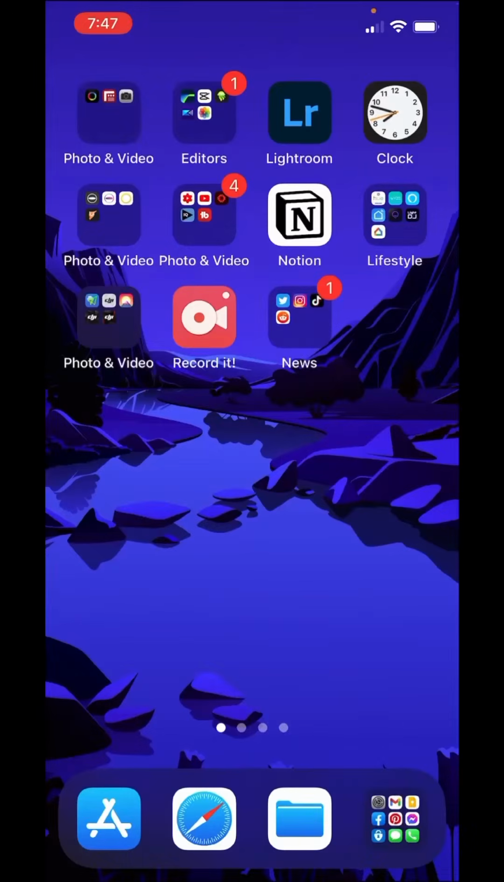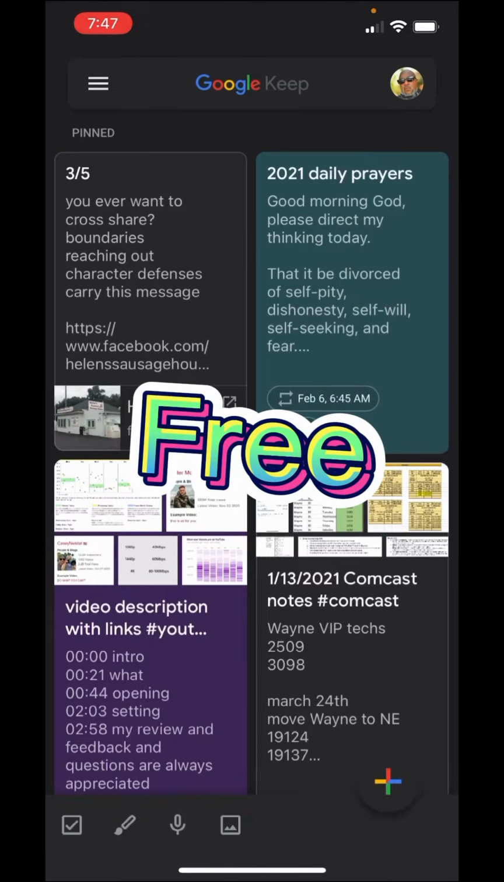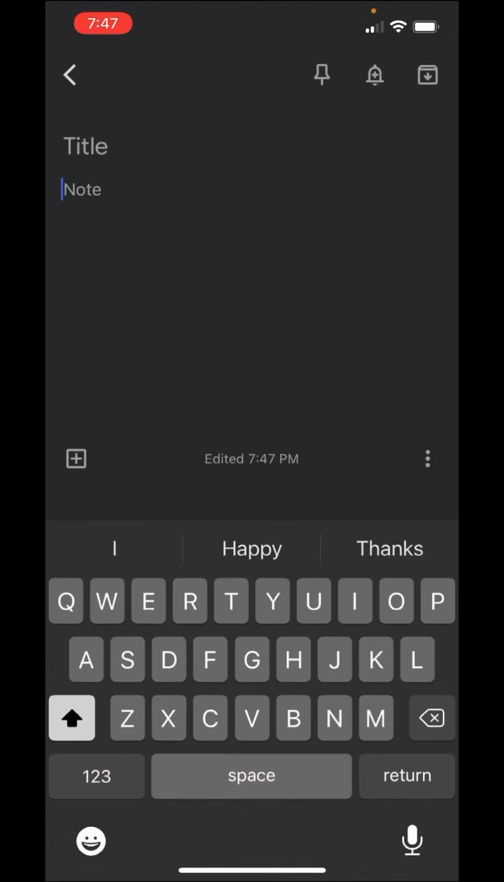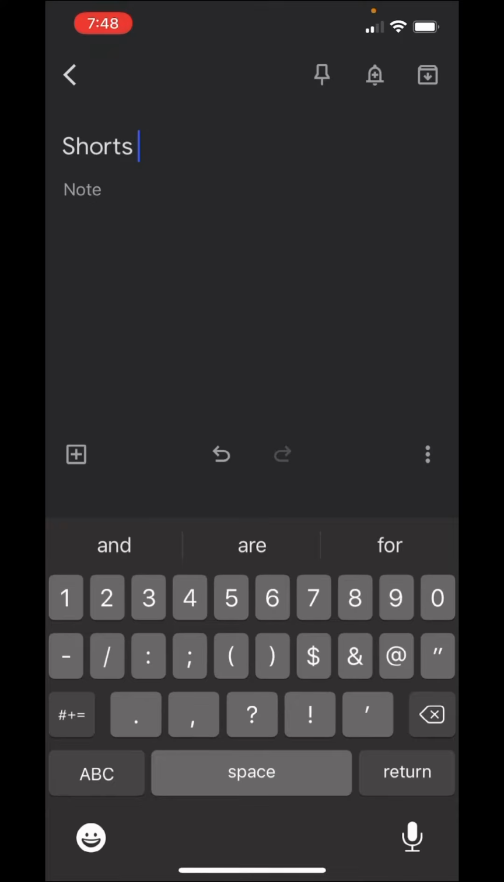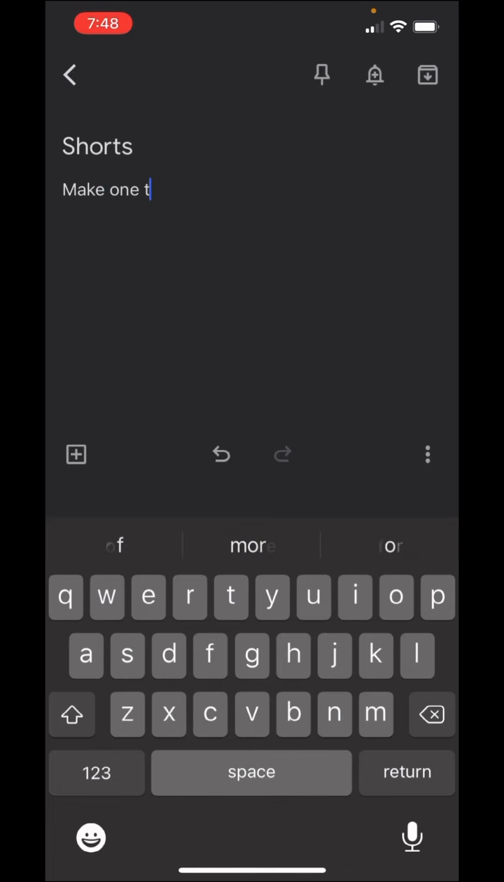Why I use Google Notes. So Google Notes is free. It's connected to your Google account. It's like any other note application. You'll load it up. You can give that note a title. So it's like any other normal note application.